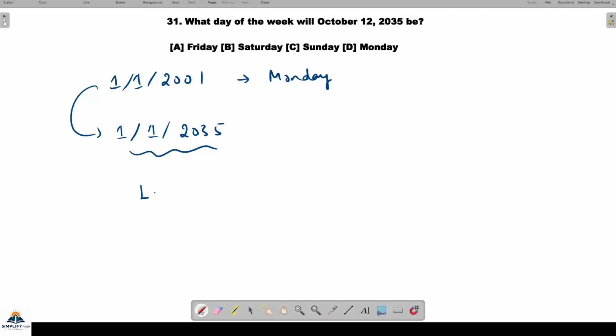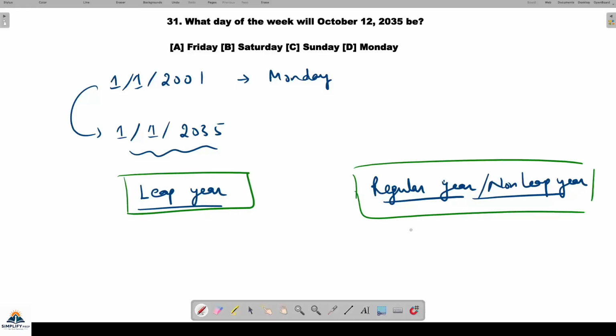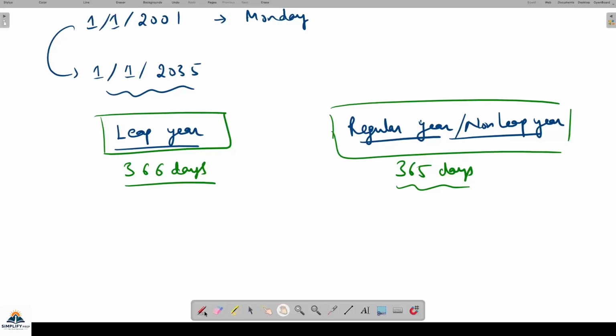That is, a leap year and a regular year or non-leap year have different numbers of odd days. That is also a very important thing that we are going to see. A regular year has 365 days. Okay, that you know by now. And a leap year has February 29th as extra, so it is 366 days. So what are the odd days for these kinds?